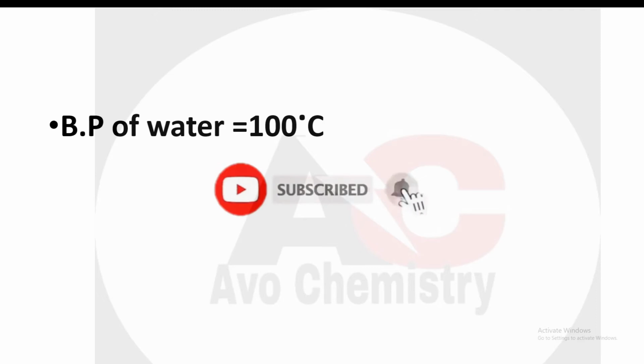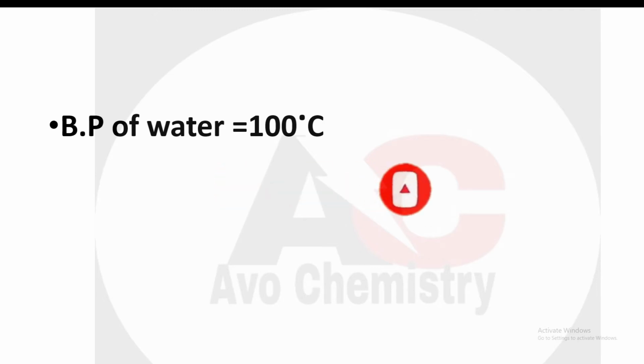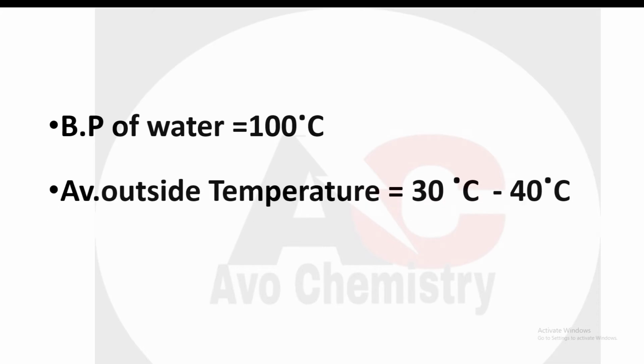As you know, students, the boiling point of water is 100 degrees Celsius. But when your mom or you hang your clothes outside for drying, what is the temperature outside? The average outside temperature is around 30 degrees Celsius to 40 degrees Celsius.